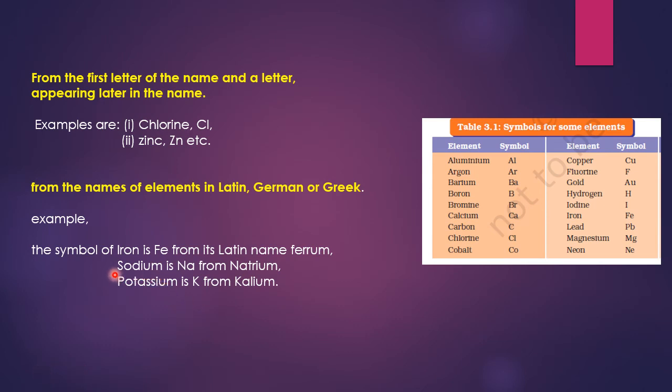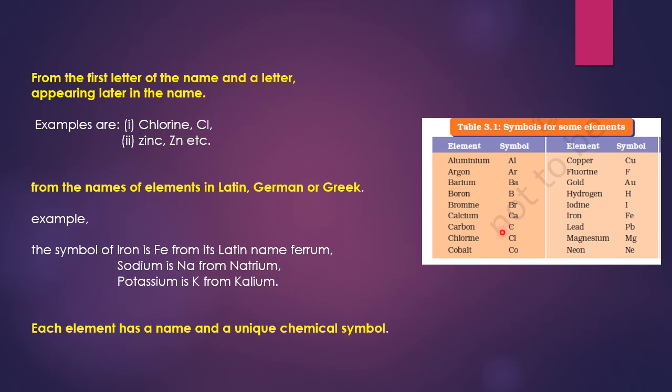In the same manner, sodium is taken from natrium. Natrium is the name of sodium. So Na is taken from there. Potassium, the chemical symbol of potassium is K, and that is taken from kalium. Each element has a name and a unique chemical symbol. If one chemical symbol is given to any element, that will never be allotted to another element.